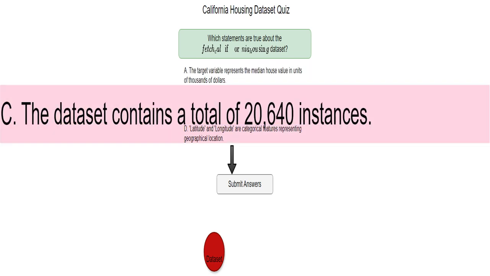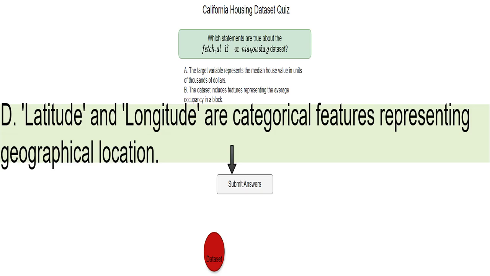This is a statement about the size of the dataset. It claims there are 20,640 data points or examples, instances, in the dataset. I can check this by looking at the dataset's dimensions. This statement describes the nature of the latitude and longitude features. It claims they are categorical. However, latitude and longitude are usually continuous numerical values, so I need to verify.